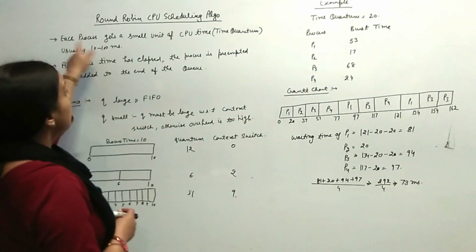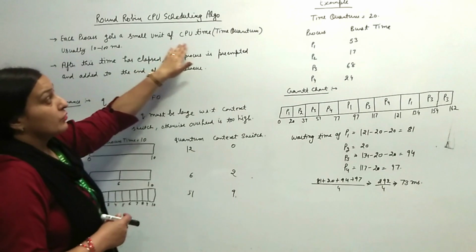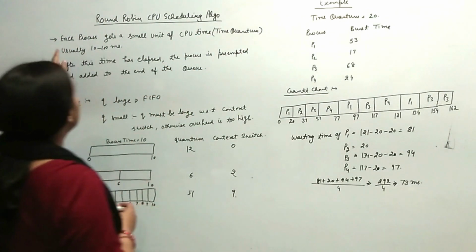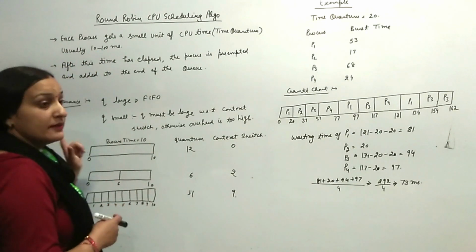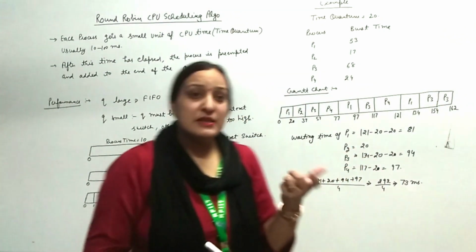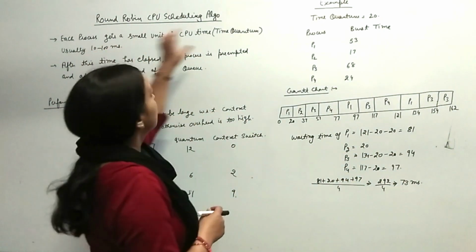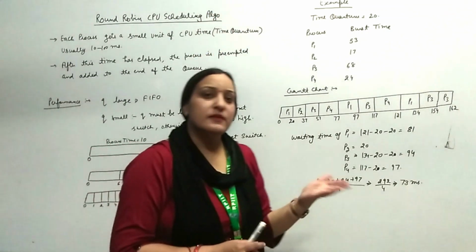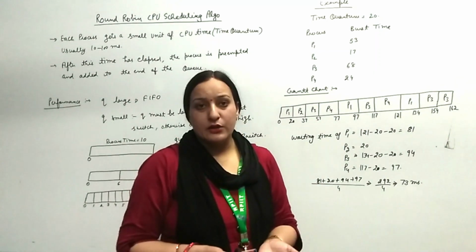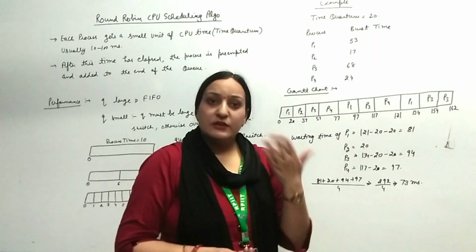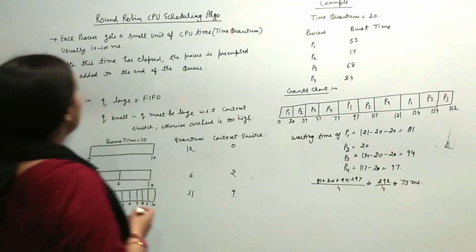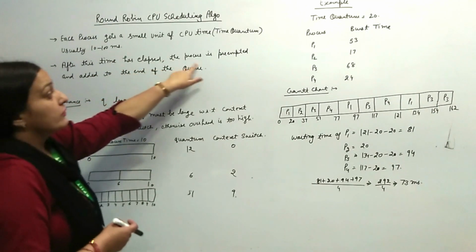It means each process gets a small unit of CPU time that is known as the time quantum, and it is usually 10 to 100 milliseconds. If there are 5 processes in the memory, then firstly we will provide a 10 millisecond time quantum to the first process, then the CPU will be switched to the next process P2 in the ready queue, and after completing 10 milliseconds it will be switched to the P3 process. After this time has elapsed, the process is preempted.